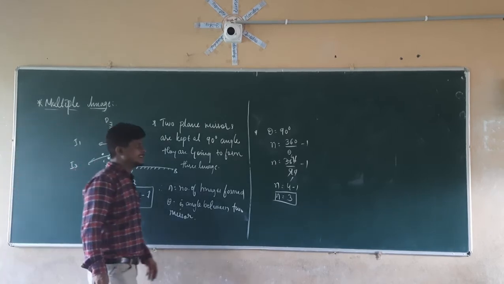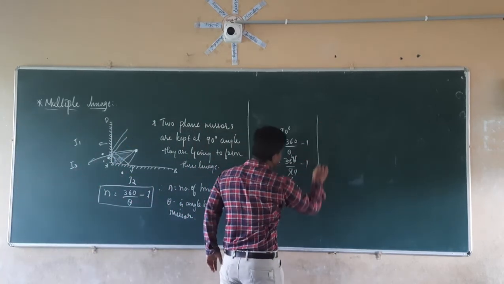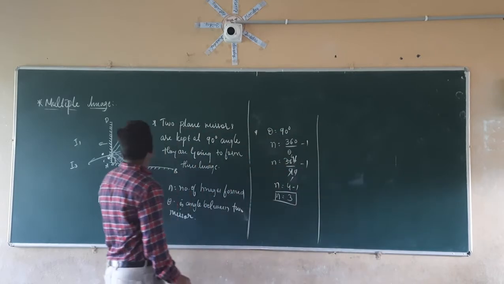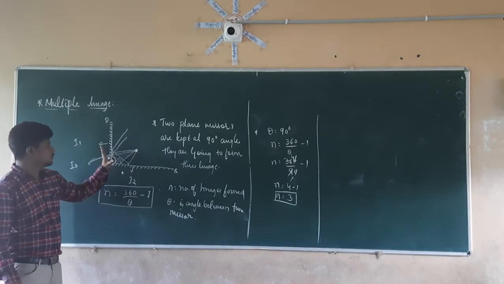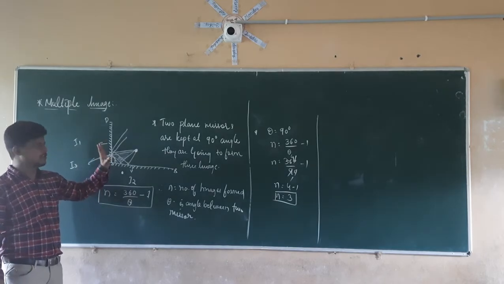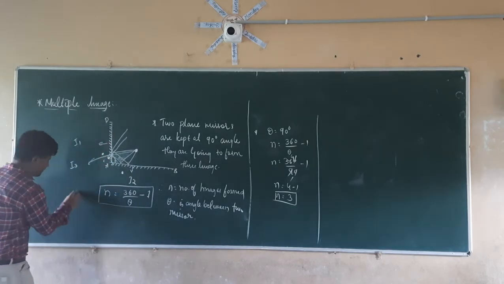Now let us take another example here. Let us take that these two mirrors are kept at an angle of 45 degree now. So that these two mirrors are kept like this now.